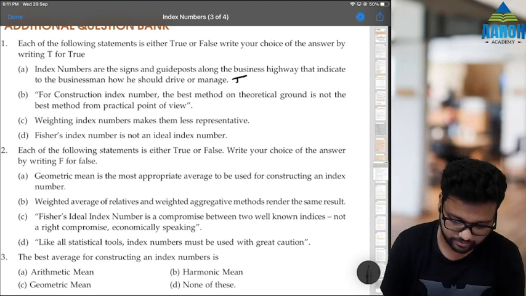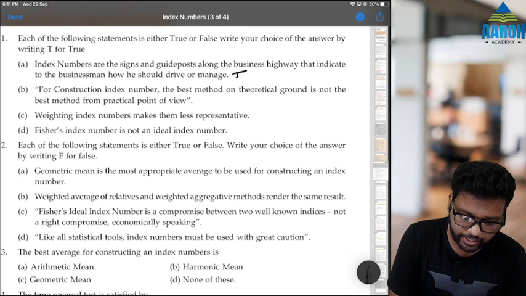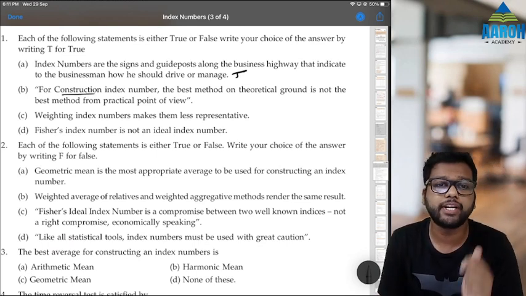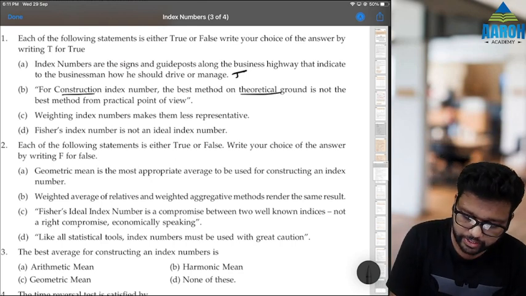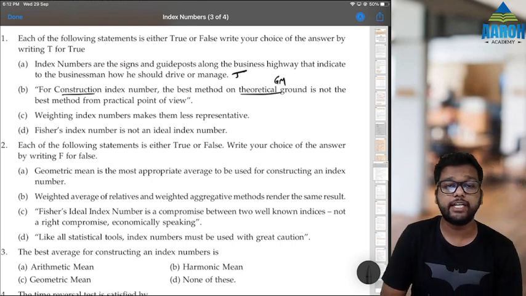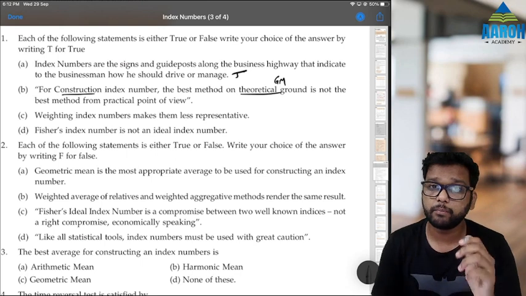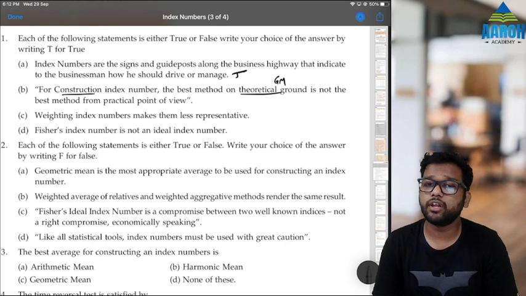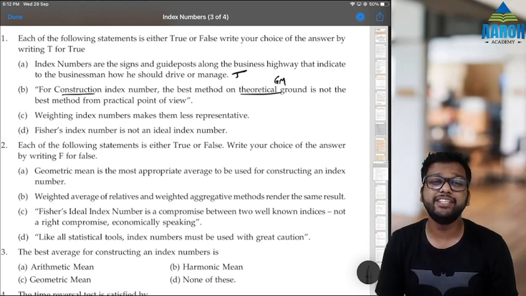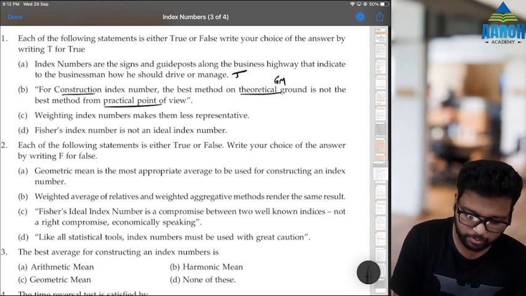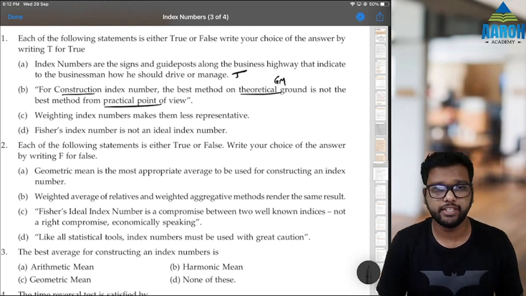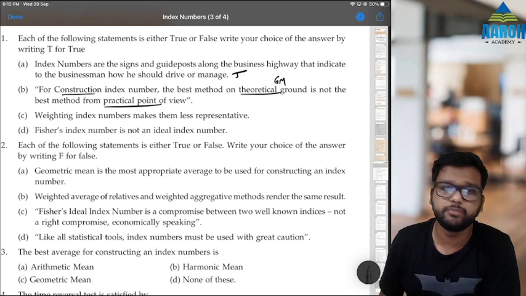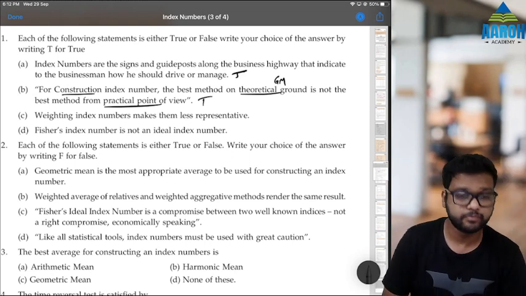Okay, yes. For constructing index numbers, the best method on theoretical ground is not the best method from practical point of view. Best method on theoretical grounds is the geometric mean method because index numbers are percentages. For percentages, the best average is GM. But practically not always GM is used. AM is easier to apply, right? So from a practical point of view, maybe AM will be easier sometimes. Actually weighted GM is even more complicated. That is why weighted arithmetic mean is preferred. So this is also a true statement.